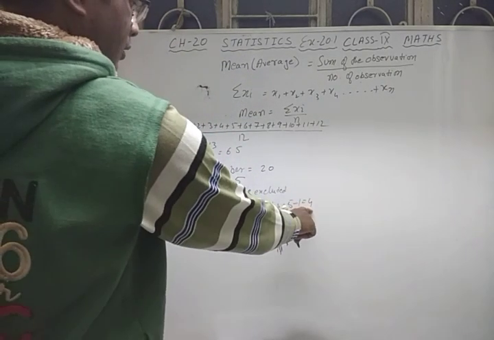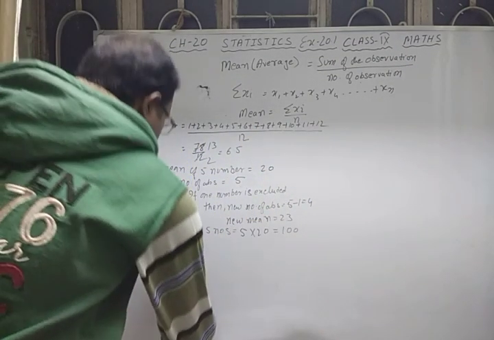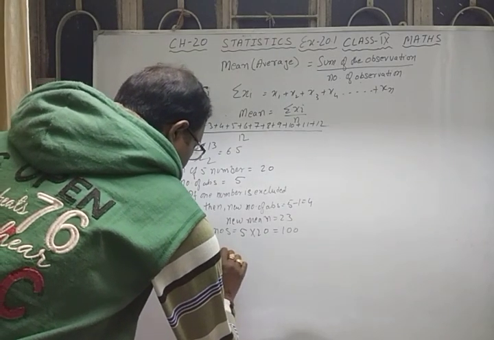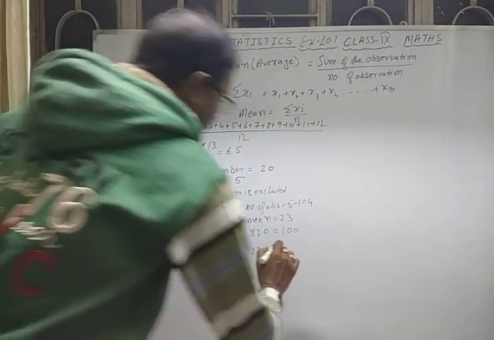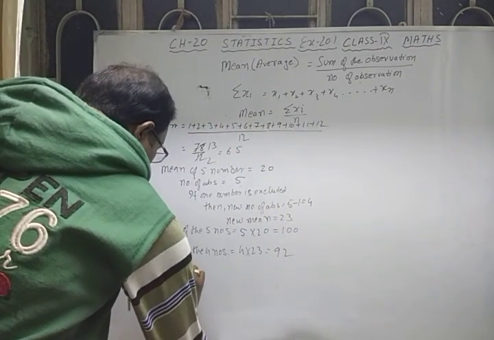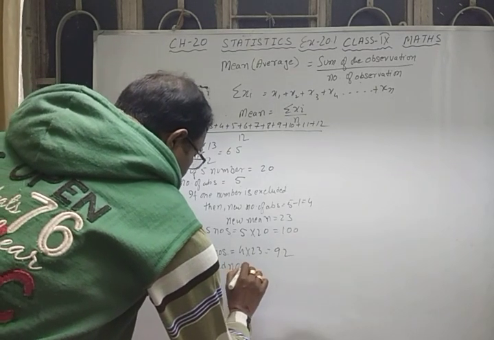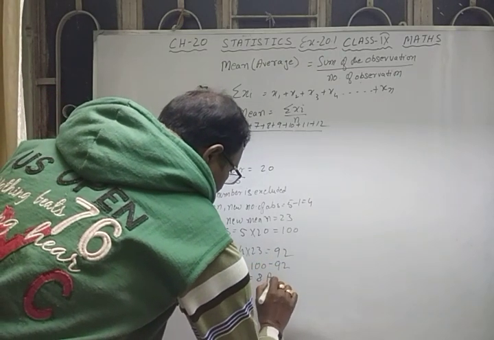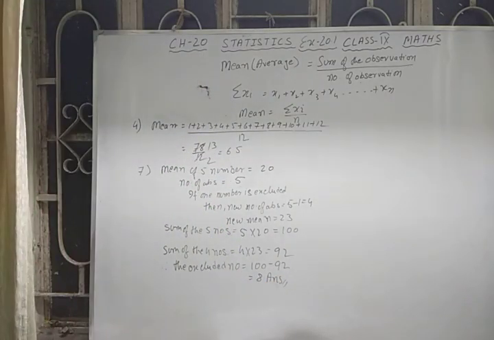Same way, now how many numbers are left with us? 4, and whose mean is 23. So again, sum of 4 numbers. The sum of the 4 numbers is equal to 4 into 23, that is equal to, I think, 92. Therefore, the excluded number is equal to 100 minus 92, that is equal to 8. 8 is the answer. So in this way you can find the excluded number in this question.